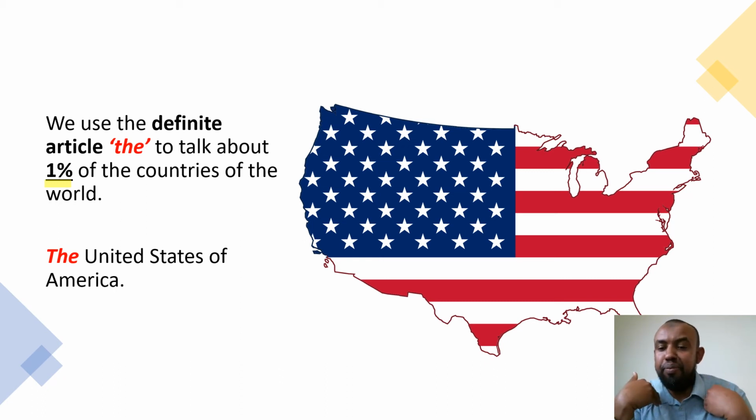Where I come from, the United Kingdom. For example, a country that is famous for its oil is Saudi Arabia. We say the Kingdom of Saudi Arabia. It's the 1% of countries that we have to use the.